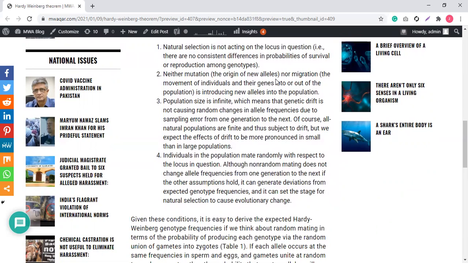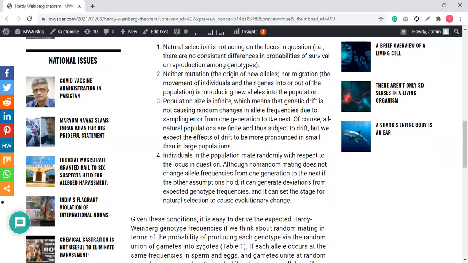The second point is that neither mutation nor migration is introducing new alleles to the population. Both mutation and migration introduce new alleles in the population. Say we are dealing with a cat population, the white cats. A black cat from another continent enters into the population of the white cats. It disturbs the whole population scenario.